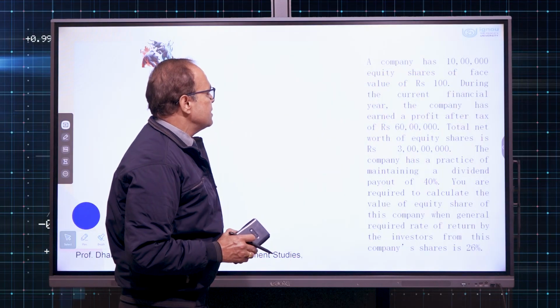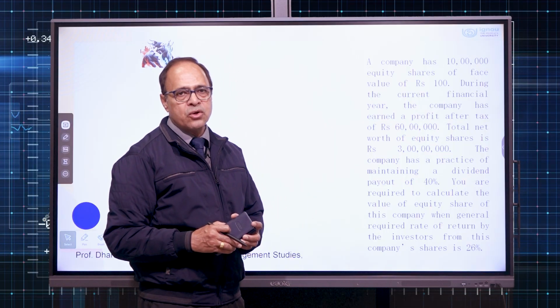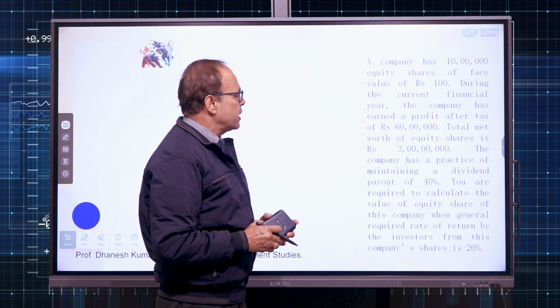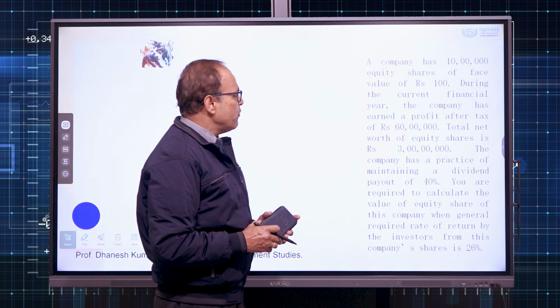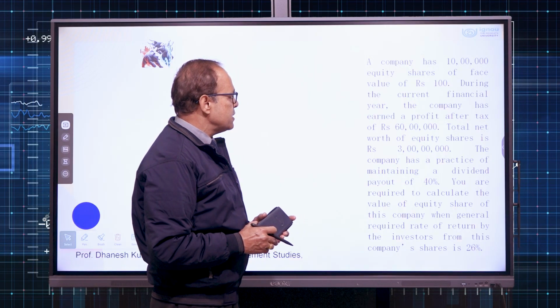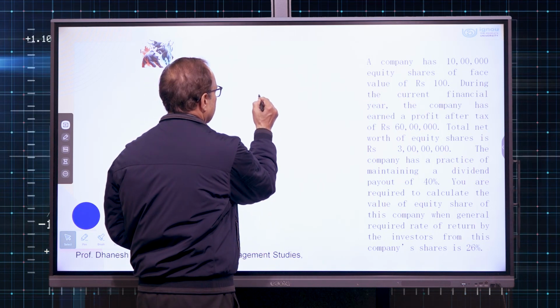A company has 10 lakh equity shares. This is the question we are going to solve for growth calculation. A company has 10 lakh equity shares of face value 100 each. During the current financial year, the company has earned profit after tax of 60 lakhs. The net worth of the equity shares is 3 crore rupees. Now we can calculate ROE.